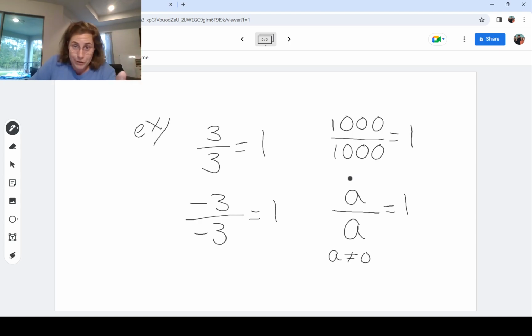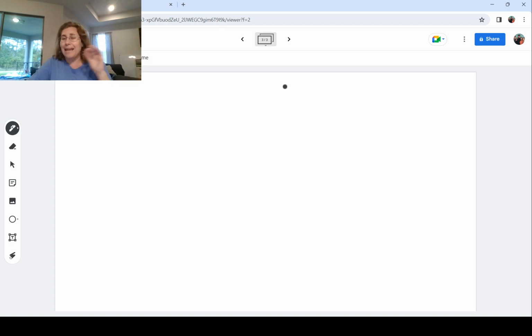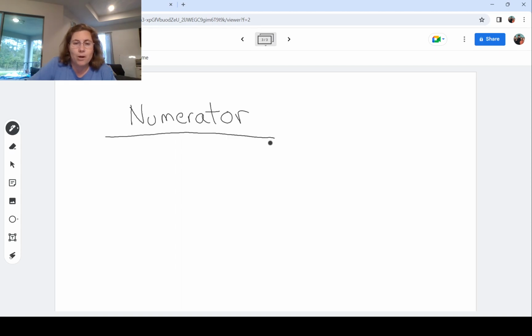All right, now, we do have to get some vocab out of the way because in order to work with fractions, mathematicians are going to try to trip you up with the different vocab words that we have. So we have those two rules. Anything times 1 is still that same thing, and anything divided by exactly the same thing is equal to 1. We want to make sure we feel comfortable with those two ideas. And then we're going to talk about our first vocab word, which is numerator. Numerator is the fancy talk for saying what's in the top part of our fraction. And now on the bottom, we have denominator.